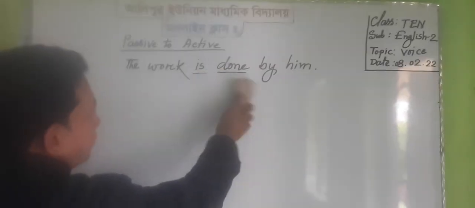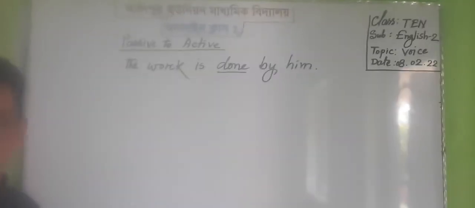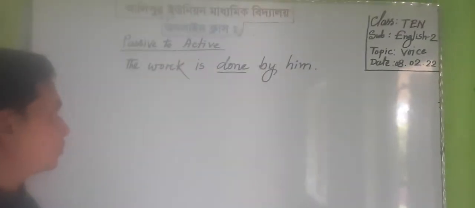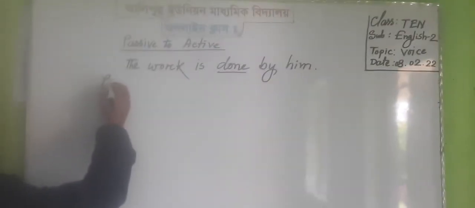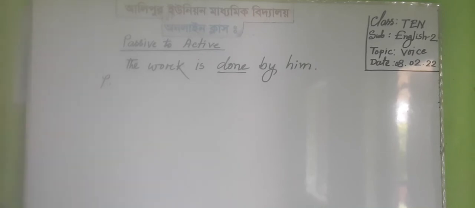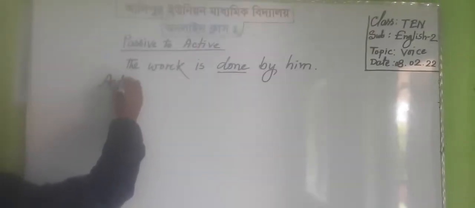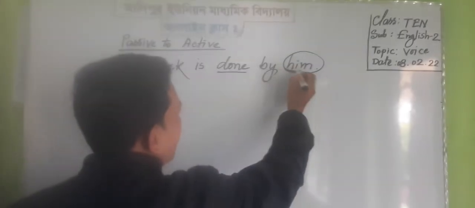If we want to change this sentence from passive into active, at first we have to follow some rules. The object should be brought to the position of subject.